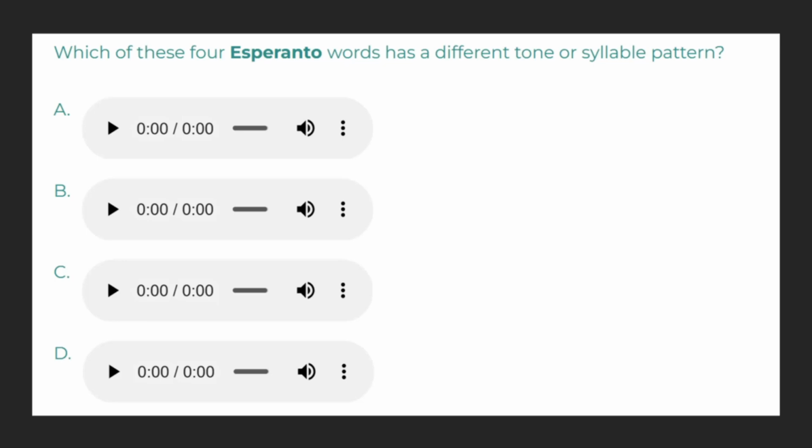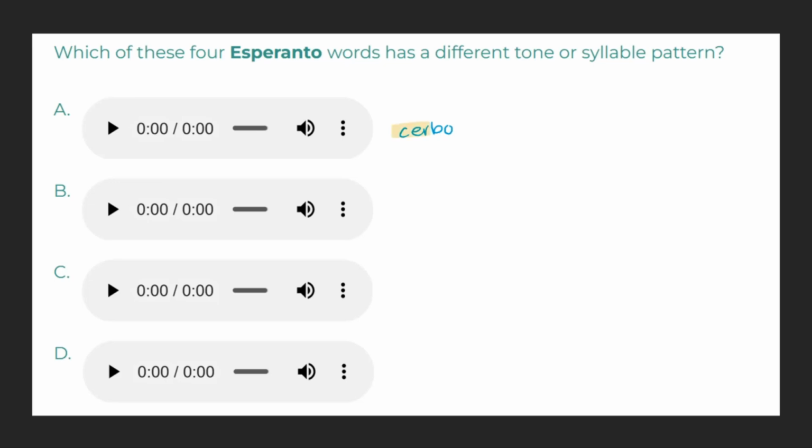Which of these four Esperanto words has a different tone or syllable pattern? To determine which word has a different tone or syllable pattern, let's break down the syllables and their stress for each Esperanto word. Let's take a listen to our first word. Cerbo. Our first word, cerbo, has the stress on the first syllable.